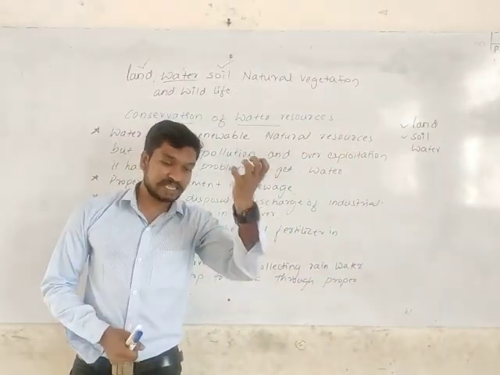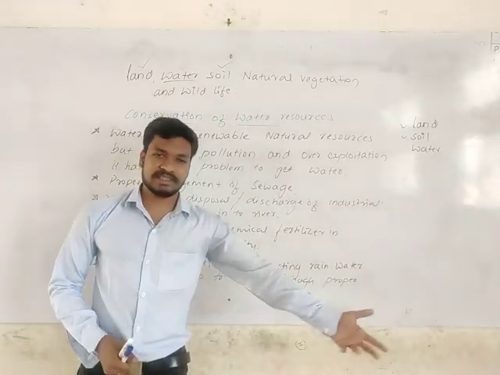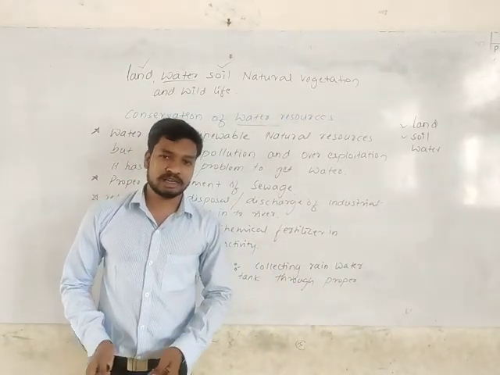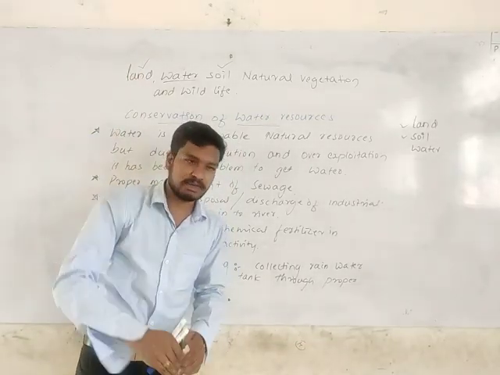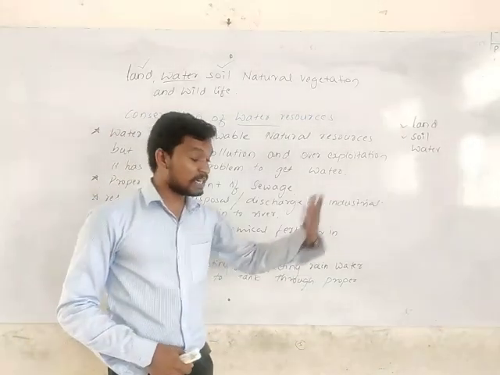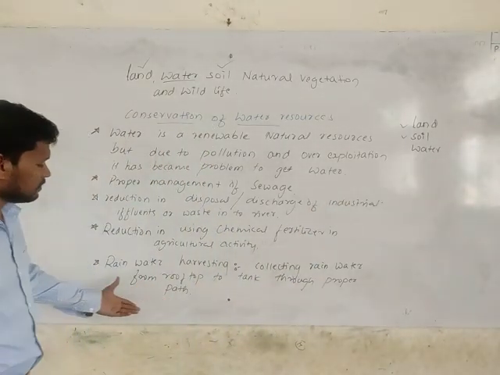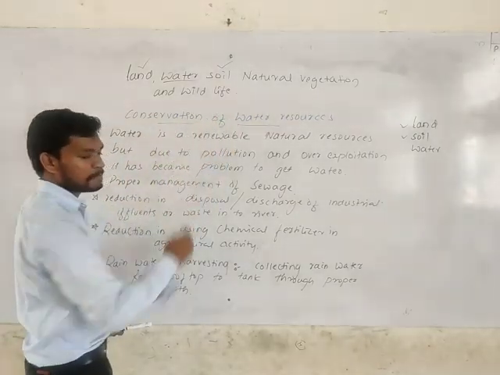That water can be transported into the tank which is kept on the ground. So that rooftop water can be stored in the tank by proper management with some pipe or any other thing. We can store there and we can make use of that water. So it's some of the ways which we need to adopt for having conservation of water.